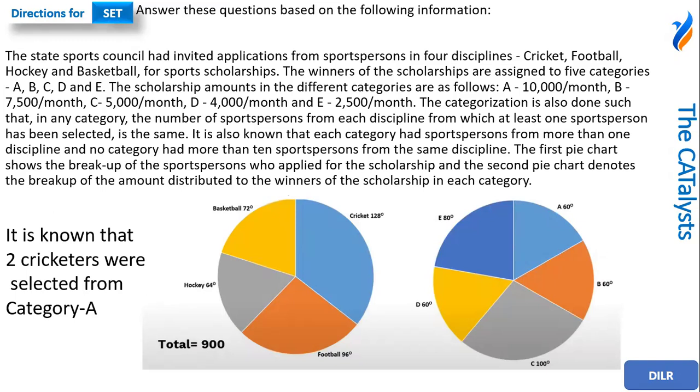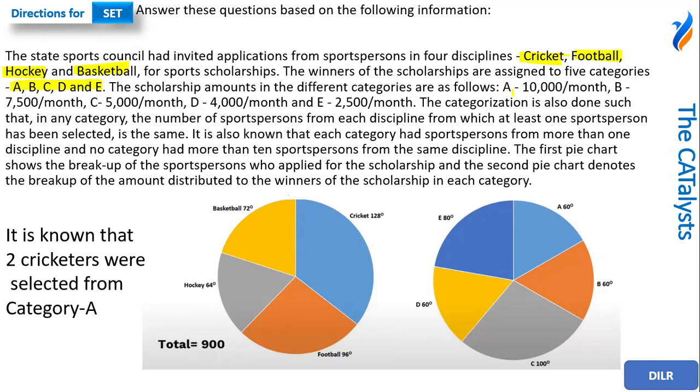As you can see, in the first glimpse you would be able to see that this is a set based on a pie chart. So let's see what the topic is that this set is trying to say. It said the state sports council had invited applications from sports persons in four disciplines, that is cricket, football, hockey, and basketball. All right, that is for sports scholarship. The winners of the scholarships are assigned to five categories. And what are those five categories? That is category A, category B, category C, category D, and category E. All right. So the sports scholarships in the different categories are as follows.